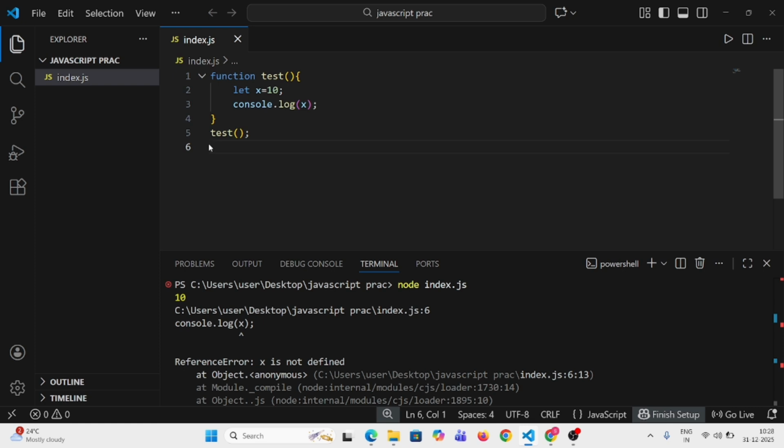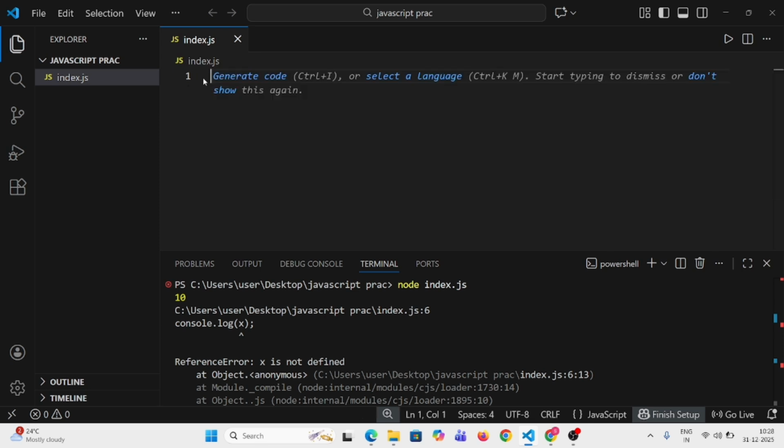Block scope is applicable to let and const keywords. Local scope is applicable to the var keyword, let keyword, and const keyword, all three. And one more difference is that block scope is applicable in blocks only, for example if else, while, even functions, switch statements, for loop, while loop, for in loop. But local scope applies only to functions. Okay, so these are the differences between local scope and block scope.